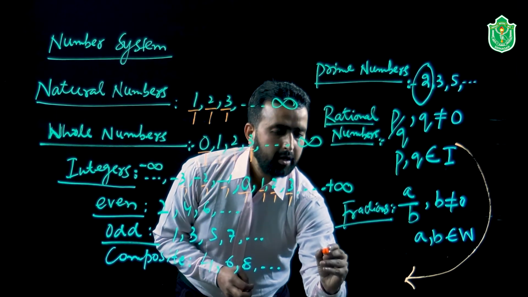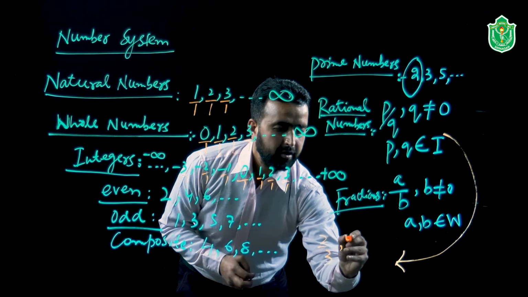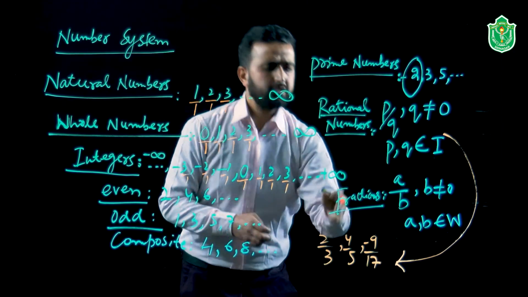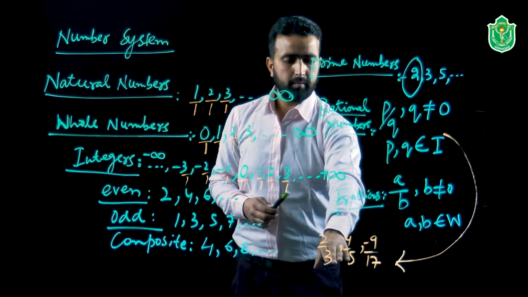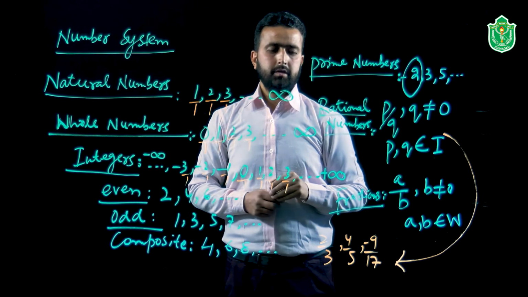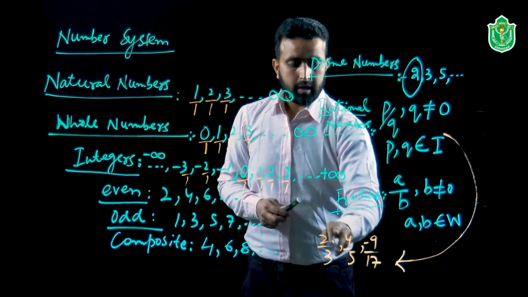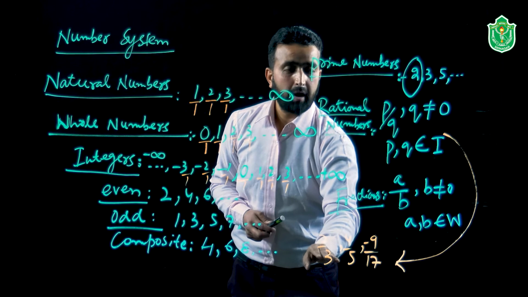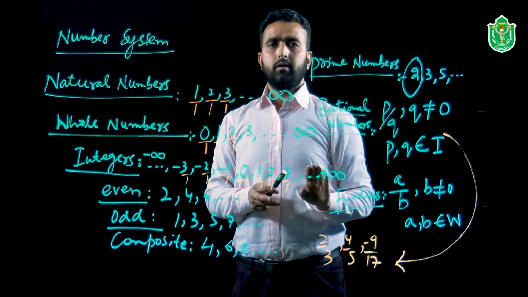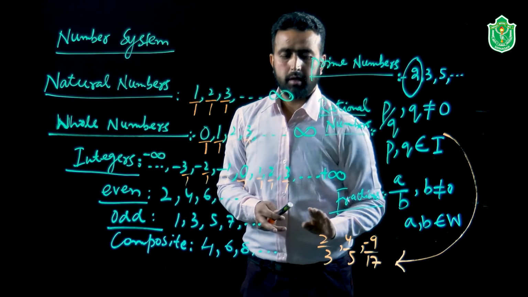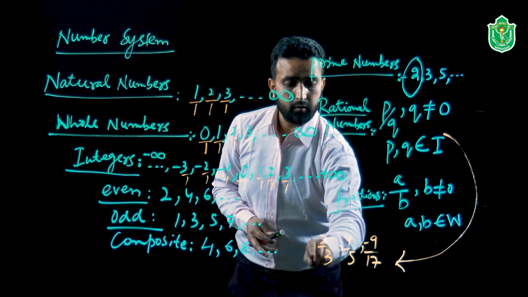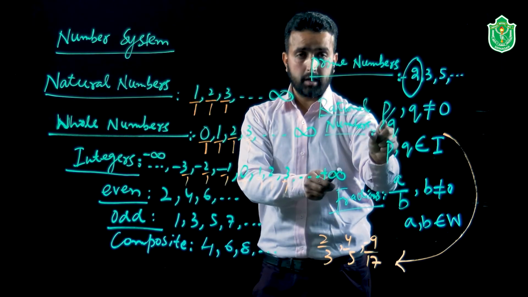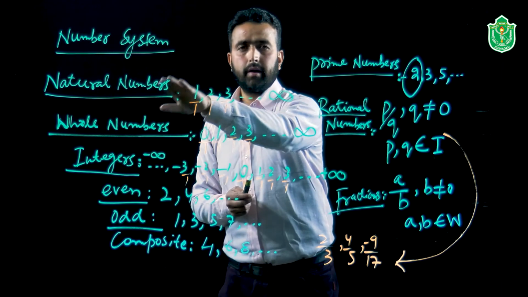If we take different examples of the rational numbers, they can be 2 by 3, 4 by 5, minus 9 by 17, etc. These are the numbers in the form p by q, and they are pure rational numbers. So, can we say 2 by 3 is a natural number? If it is 2 by 1, we don't have any objection in saying that 2 is a natural number. But instead of 1, the denominator involves here 3. So we cannot say this is a natural number. So all the naturals are rational numbers, but all the rational numbers are not natural numbers.